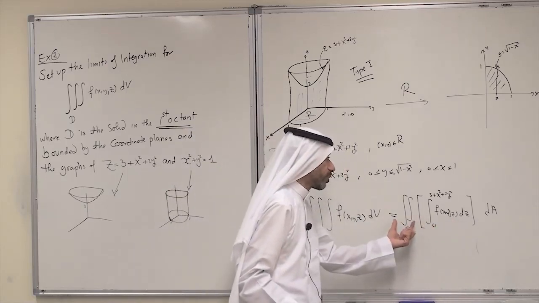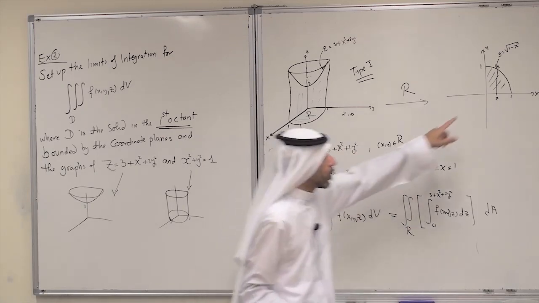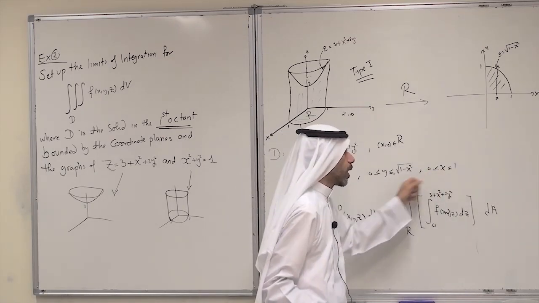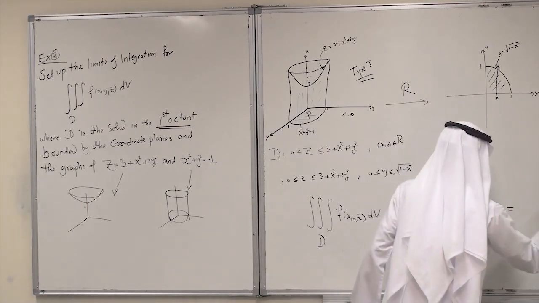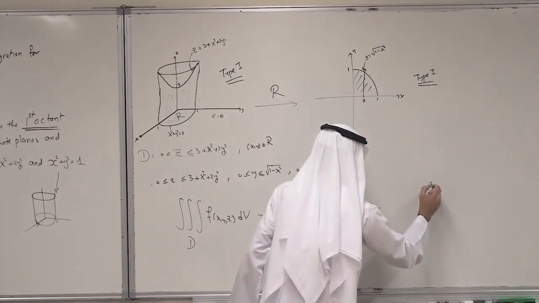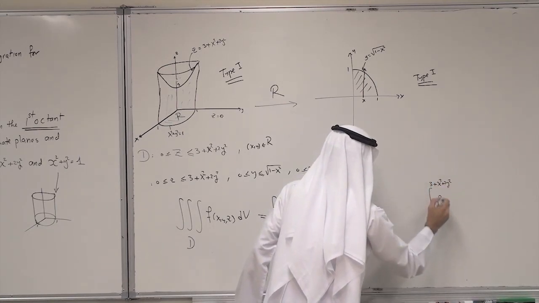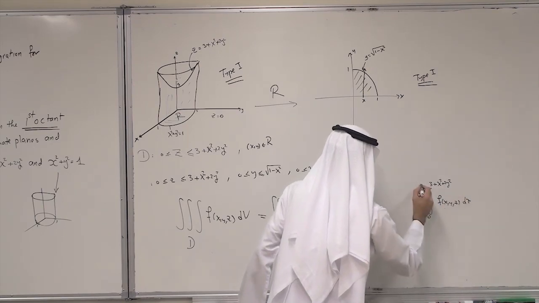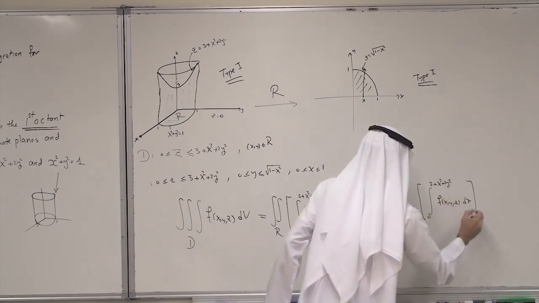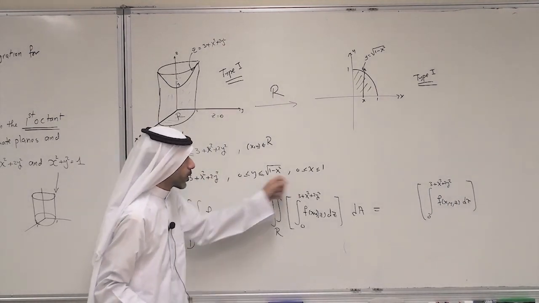Now the double integral over R. Again, on R we said it is of type 1, so we have these two. So you continue the inner integral from 0 to 3 plus x squared plus 2y squared of f(x, y, z) dz. Now the double integral over R is of type 1, so these are the limits.